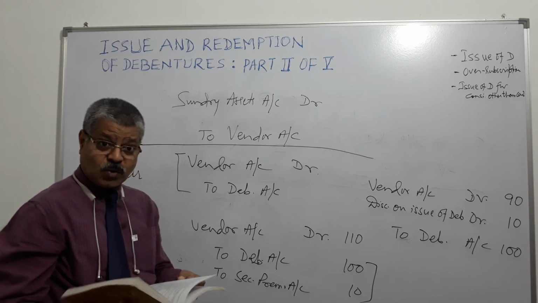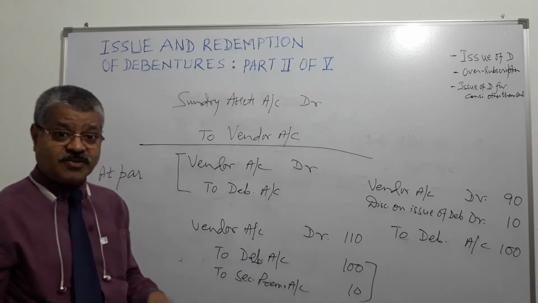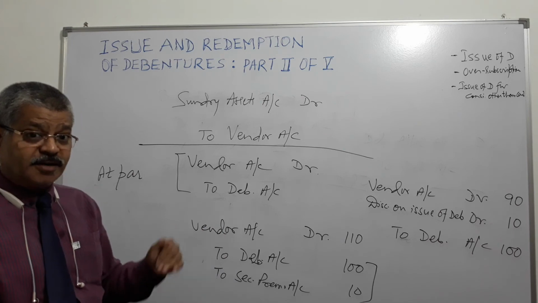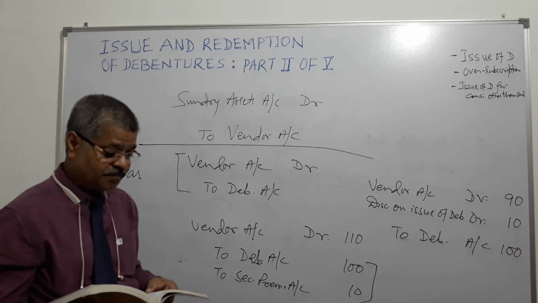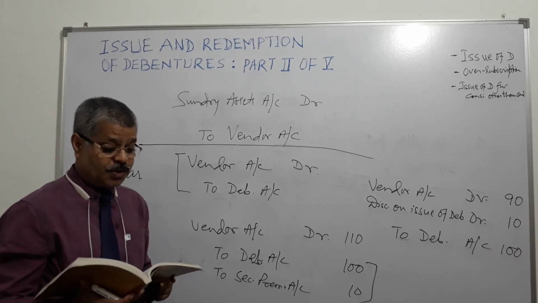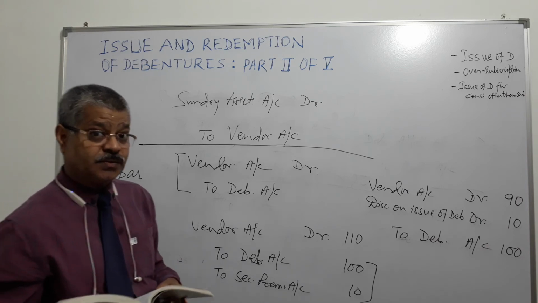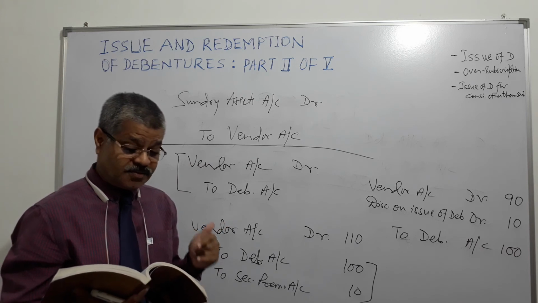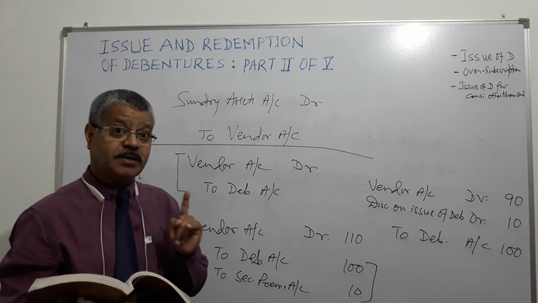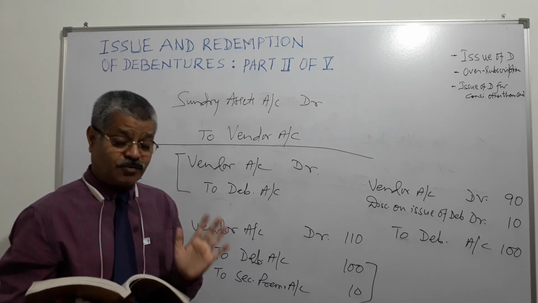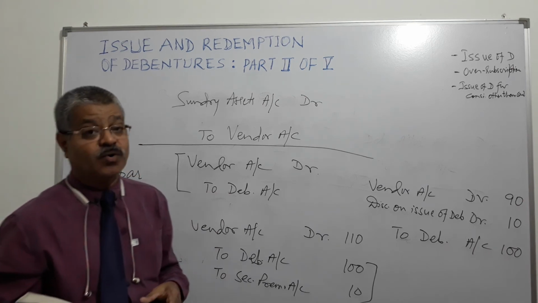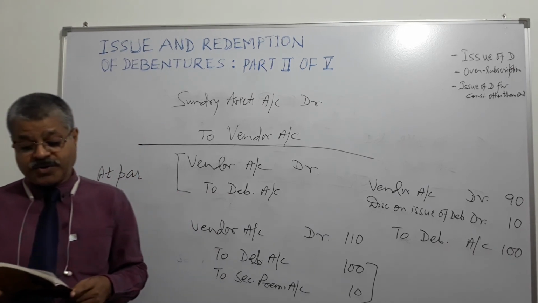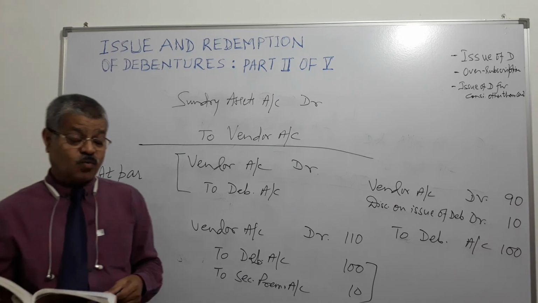And debentures also, like shares, are issued at premium, at par, at discount, right? So, issue of debentures for cash, if the entire amount is received in one installment, not 2 or 3 or 4 installments, then what is the entry? On receipt of application money, what happens?